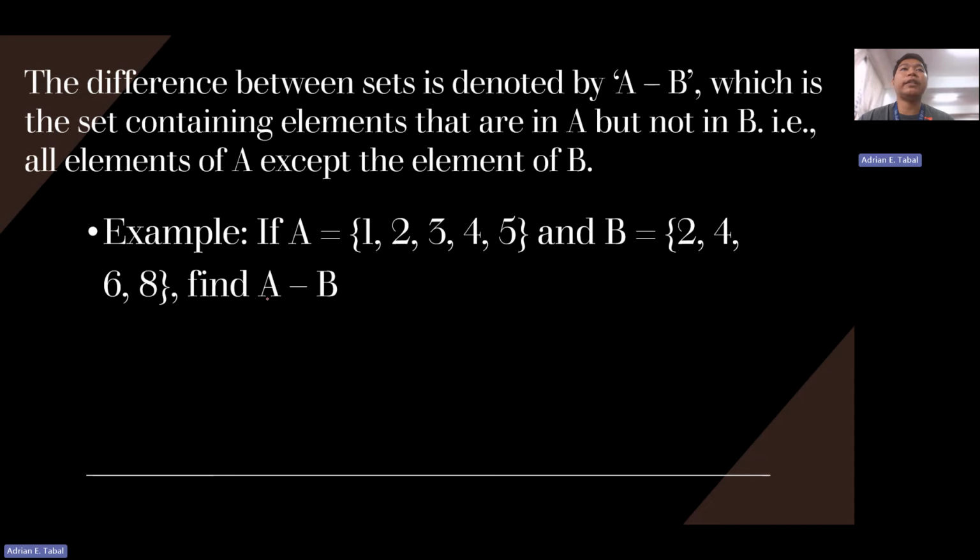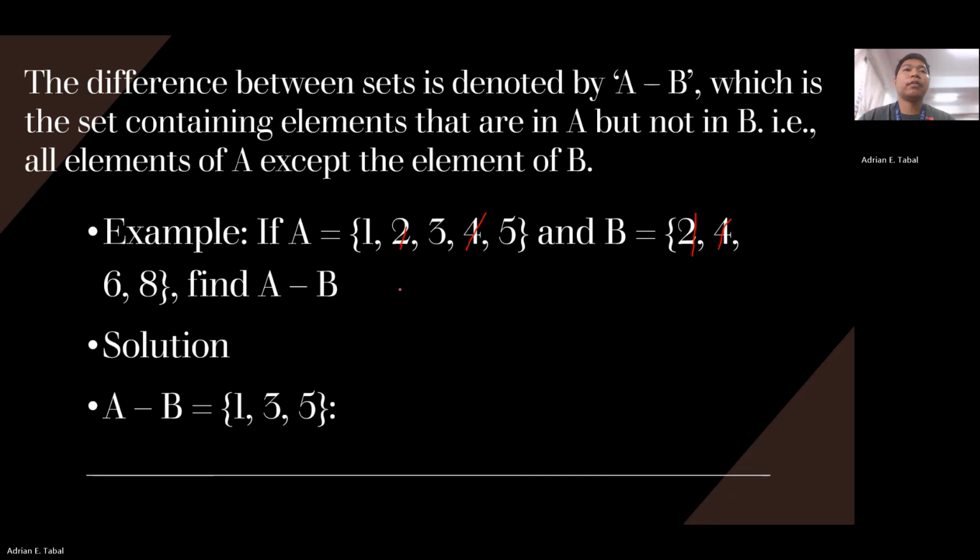So we're going to find the difference between set A and set B. If we are going to subtract the common elements, set A has 2, set B has also 2, set B has 4, also set A. There are no other common elements, meaning the difference between sets A and B is 1, 3, and 5.